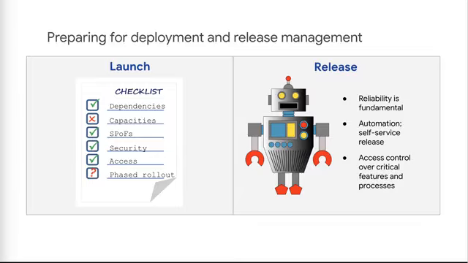One good piece of advice is to create a launch checklist. In this example, there are dependencies, capacity, single points of failure, security and access, and a phased rollout plan. With all those items to be checked, and some of them being very complex, it's easy to see the value of using an organized approach to ensuring that everything's ready.